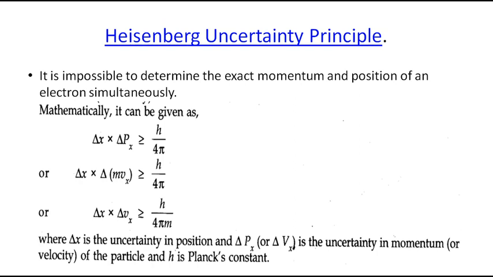And now what is Heisenberg's uncertainty principle? It is impossible to determine the exact momentum and the position of an electron simultaneously. This is a very important principle. Only this principle paved the way for quantum mechanics. The quantum mechanical model of an atom is the final model that we are still using now. After Bohr's theory, that quantum mechanical model gave exactly the structure of the atom.